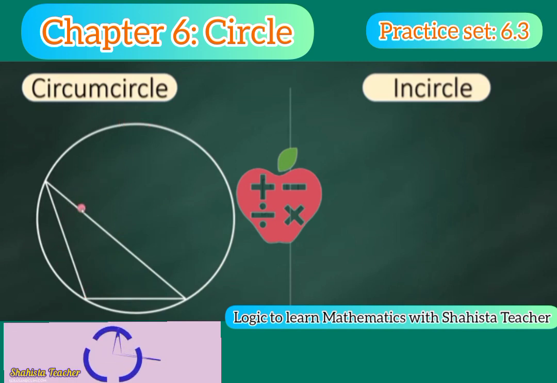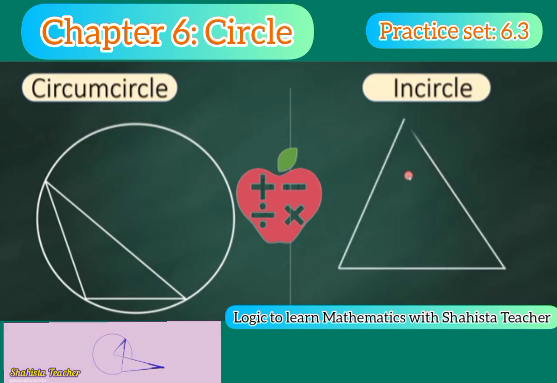After joining all three vertices, we get a circle here. So this is known as a circumcircle. So we can say this is a circumcircle of a triangle. Is that clear? This is a circumcircle of a triangle because the circle is passing through all the three vertices.